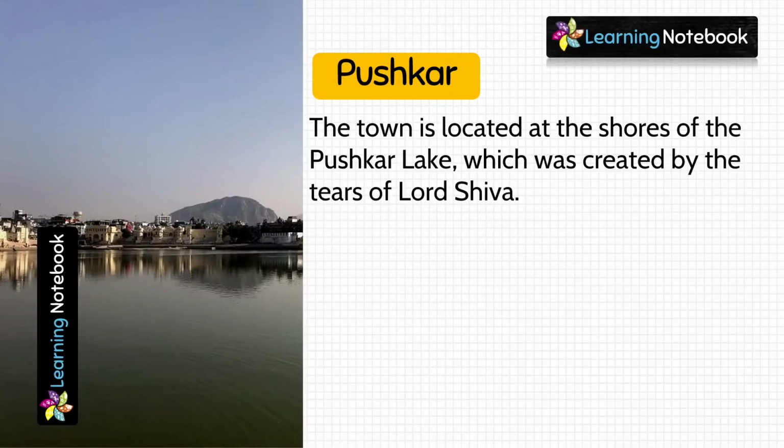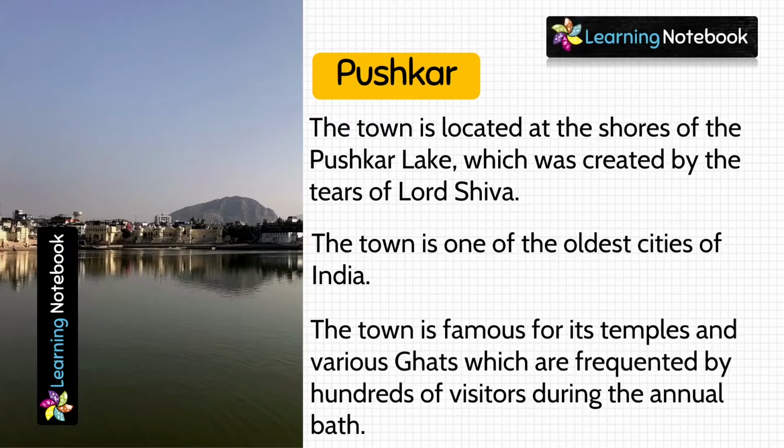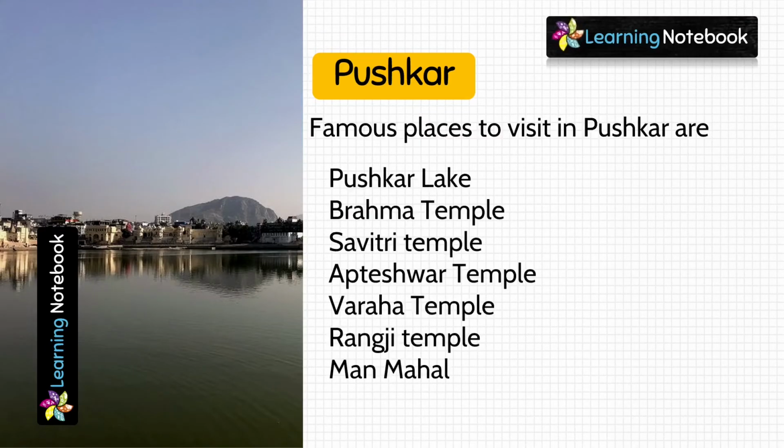Then we have Pushkar. It is located at the shores of Pushkar Lake. Here is a list of famous places in Pushkar.